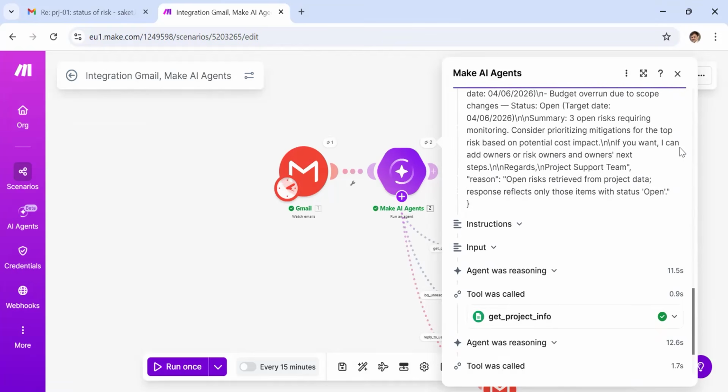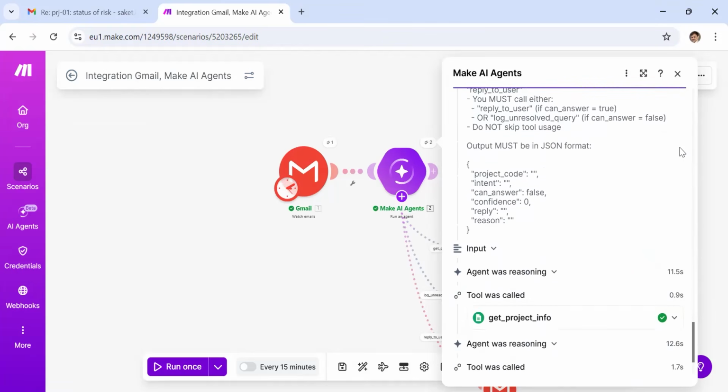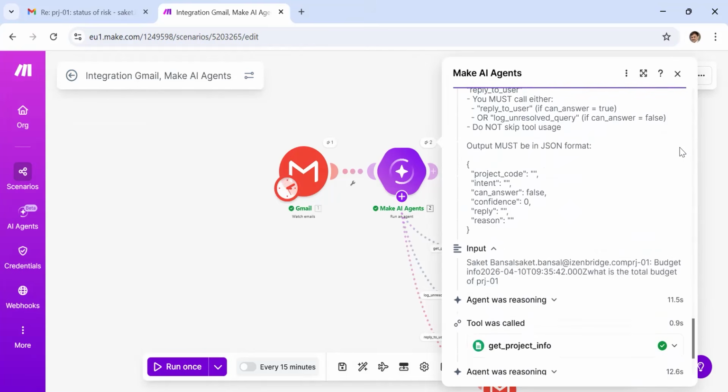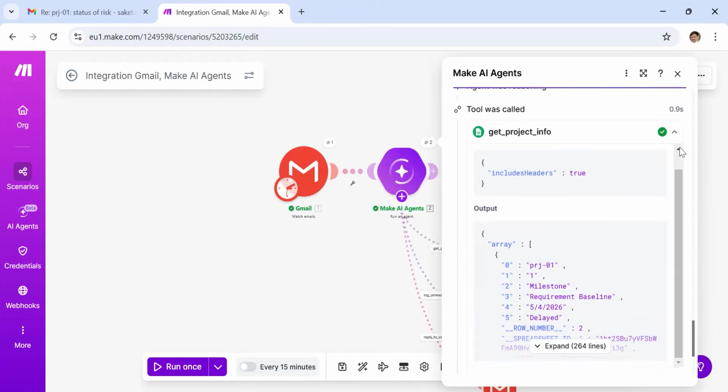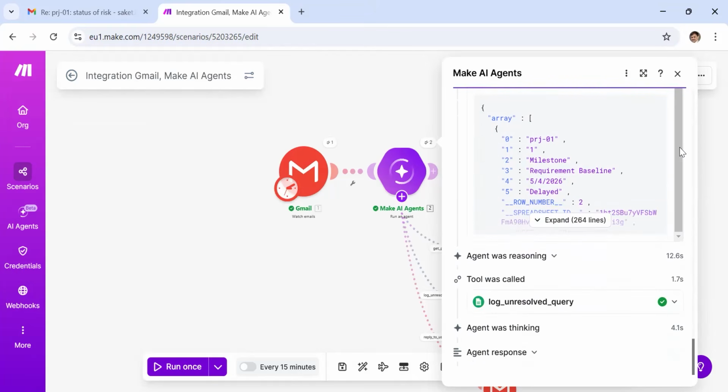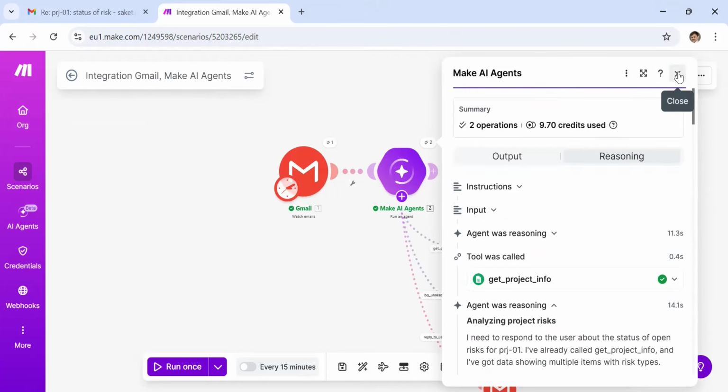You can also see the instruction which we sent to the agent. You can also see the input which went to the agent, which was mapped to that particular email ID. This way, you can see in detail how various project and data array and other things were used. So it helps you in visualizing how this thing was really working.